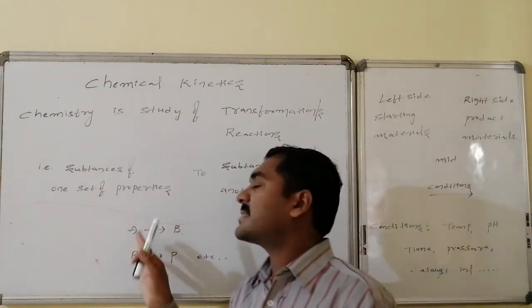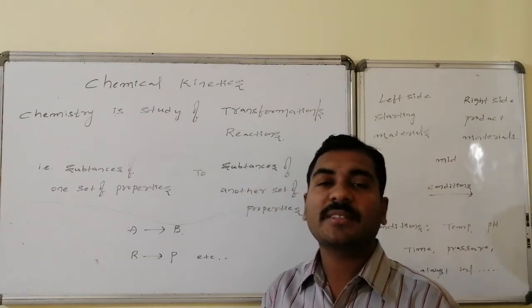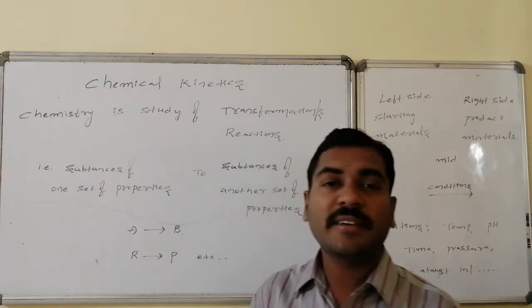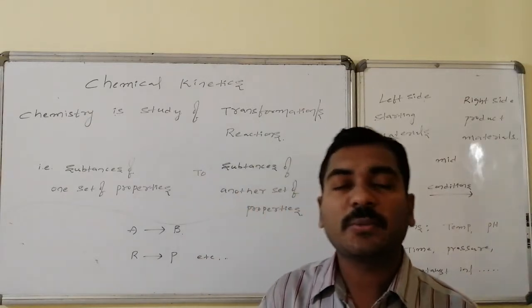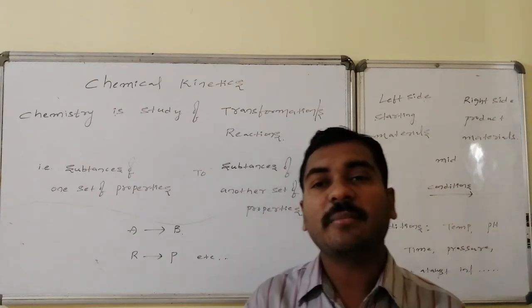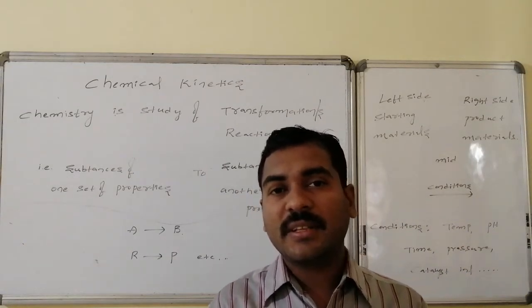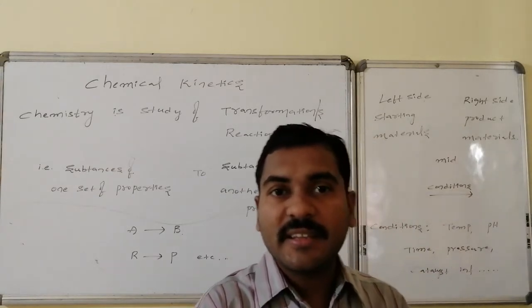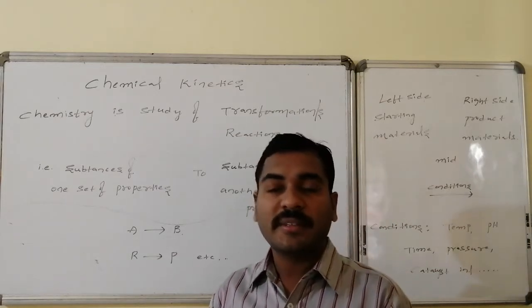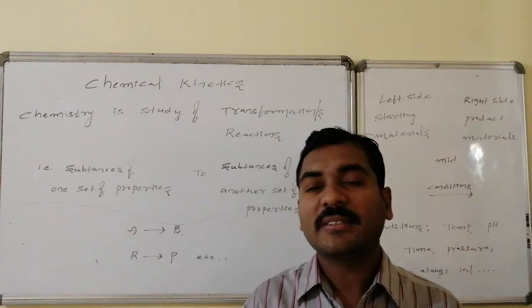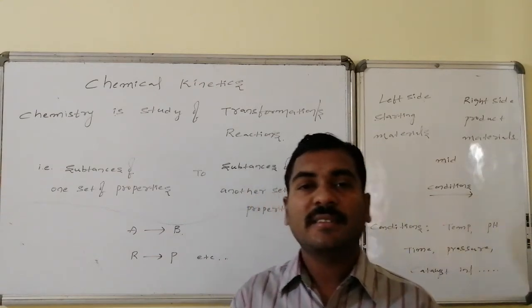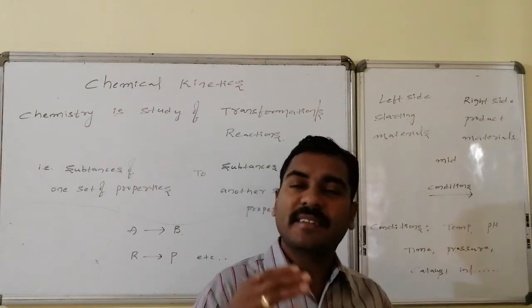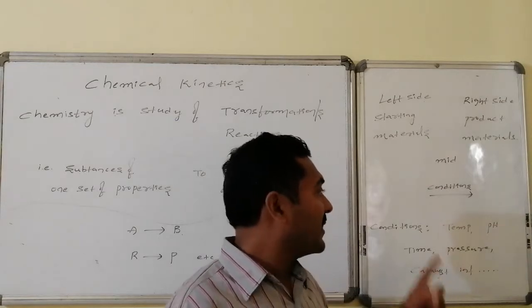Those substances written towards the left end of the arrow are said to be the starting materials. And those written towards the right end of the arrow are said to be the product materials, otherwise the final materials. In the middle, between the substances of initial and the substances formed, we keep an arrow. On that arrow, generally, we write the conditions, that is temperature, pressure, catalyst, time or any other reagent. Such kind of information is written on the arrow.